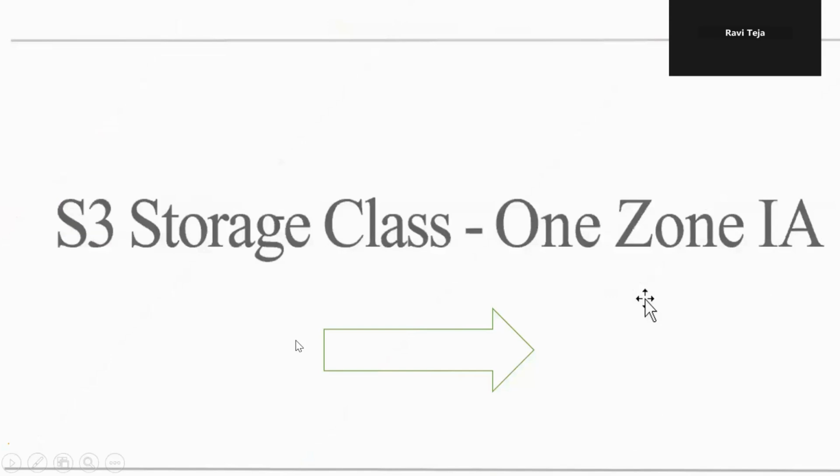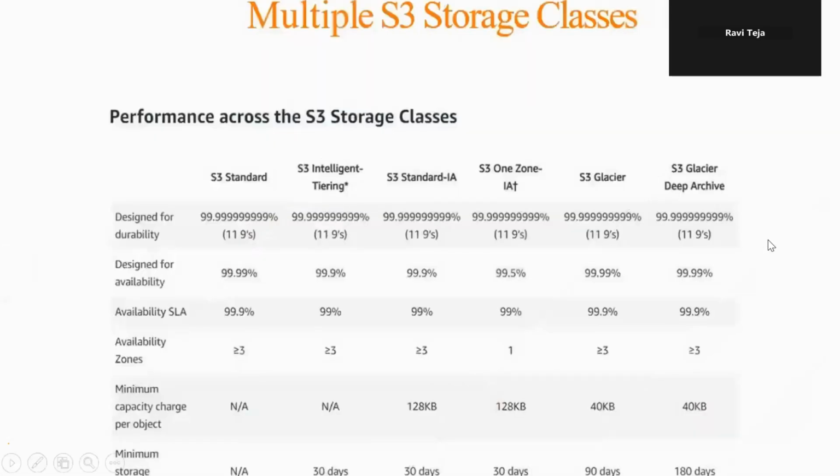And then storage classes on S3. Here you can understand these are the storage classes: S3 Standard, Standard-IA, One Zone-IA, Glacier, Glacier Deep Archive. Here you can see designed for durability and designed for availability, availability zones. If you store the data in S3 Standard, which is frequently accessed data, the data is going to be stored in greater than or equal to 3 availability zones, right?